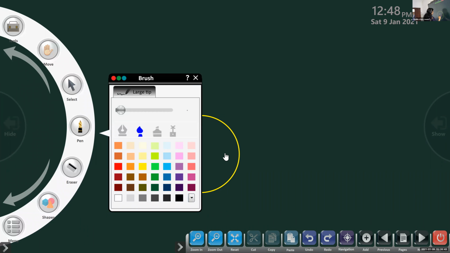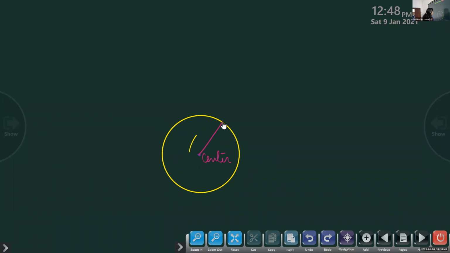Then if I join that center to one of the points on the circle, that is known as the radius of the circle. How many radii can I draw? You cannot count, no? So many radii can be drawn. A lot of radii. All this represents radius, starting from the center.